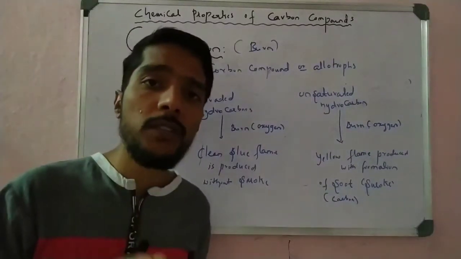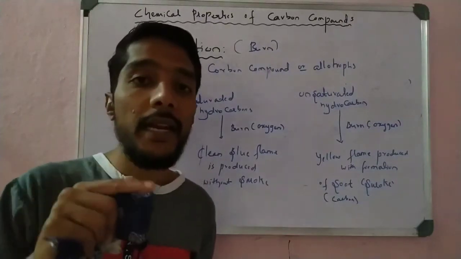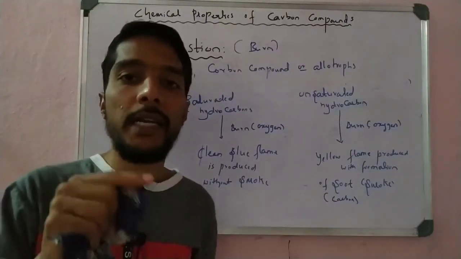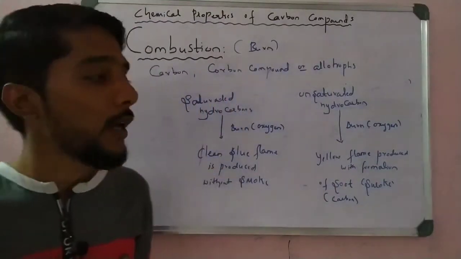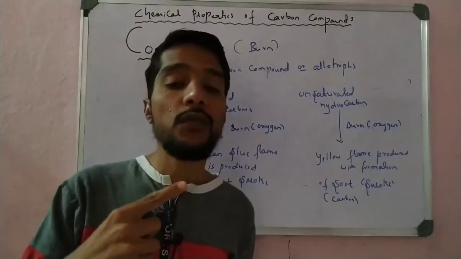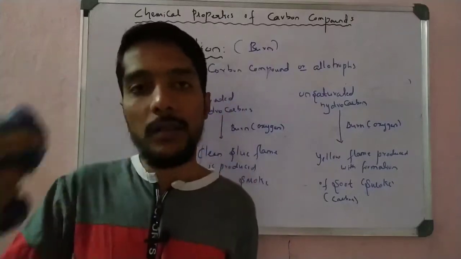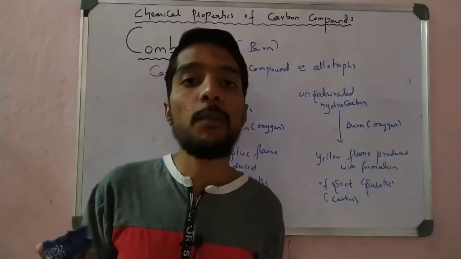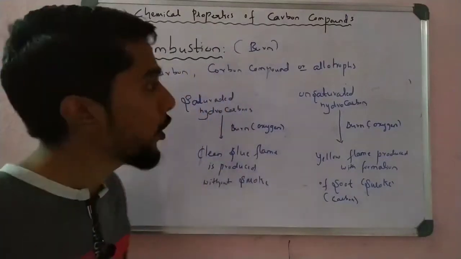So students, this is the simple definition of combustion. Carbon compounds and allotropes, when burned in the presence of oxygen, release carbon dioxide, heat and light, and this reaction is called combustion of carbon compounds. As examples we take C plus O2, CH4 plus O2, methane with O2, and methanol with O2. We observe that all three reactions produce the same products, carbon dioxide plus heat plus light. This is very important, you have to remember.